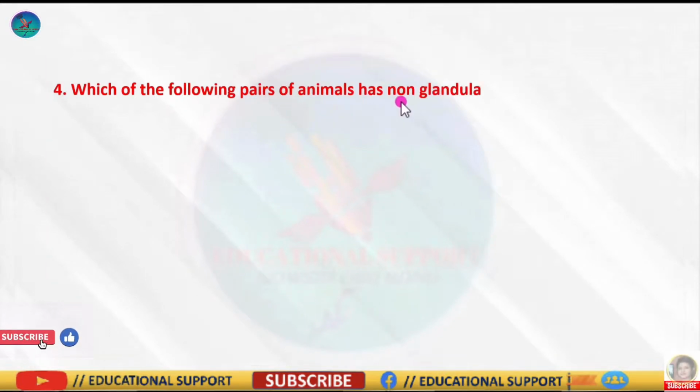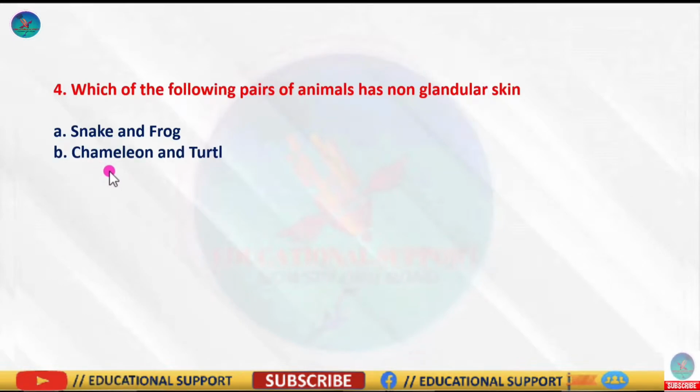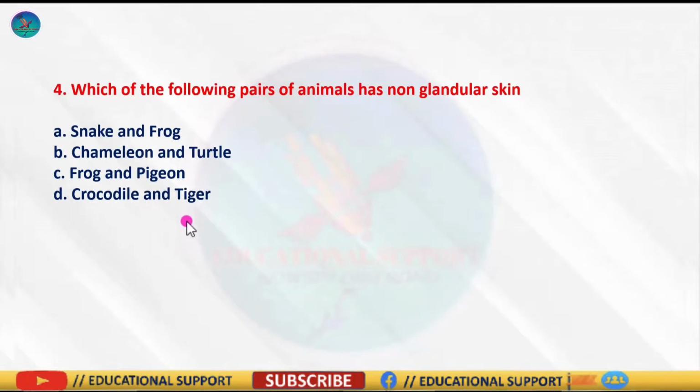Question number 4 is, which of the following pairs of animals has non-granular skin? And the options are snake and frog, chameleon and turtle, frog and pigeon. The last one is crocodile and tiger. So the correct answer is option B. Because chameleon and turtle belong to class Reptilia and possess dry and non-granular skin with scales. Frog, pigeon and tiger possess modifications in their skin according to adaptations in their respective habitats. So the correct answer is option B.